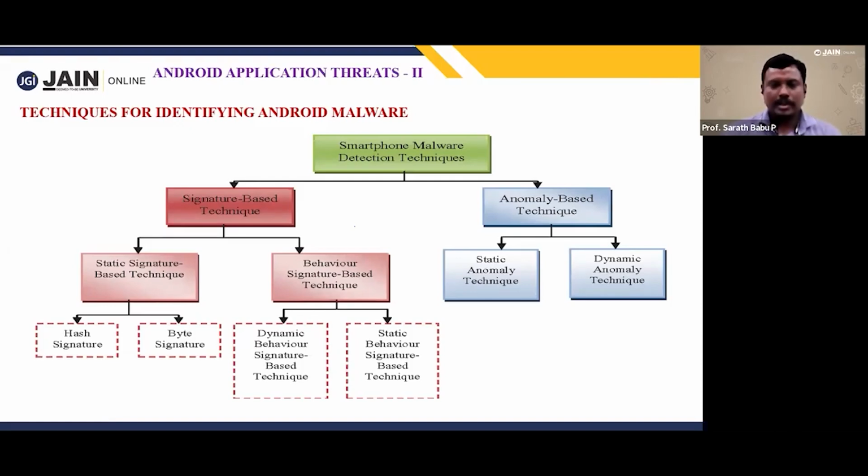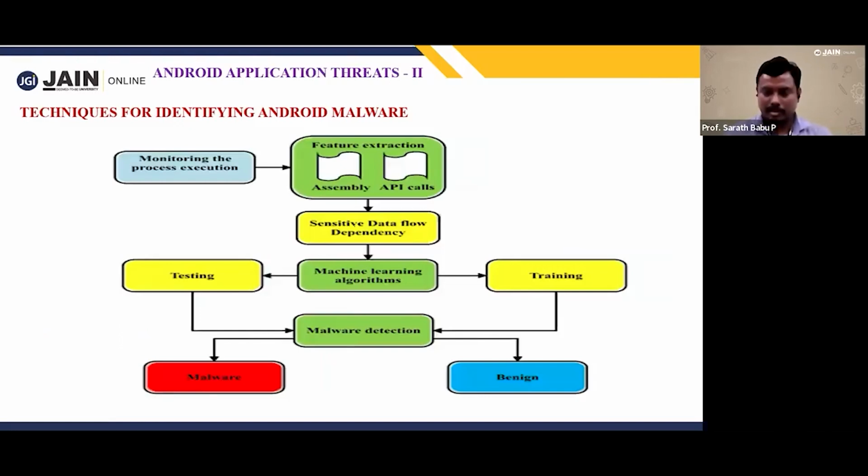So then how do we need to fix this? That is the main thing. See, feature extraction is there: sensitive data flow, dependencies, and then machine learning, training, malware detection, and then design, and then malware. If it is not there, we can identify malware. Feature extraction is very important. Here the features are assembly, API calls, the application programming interface, and then sensitive data.